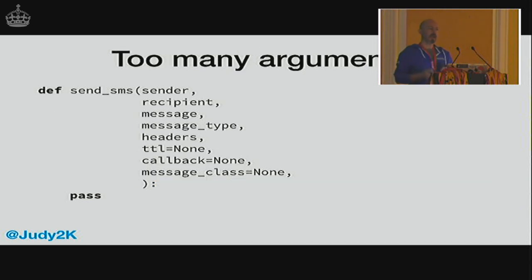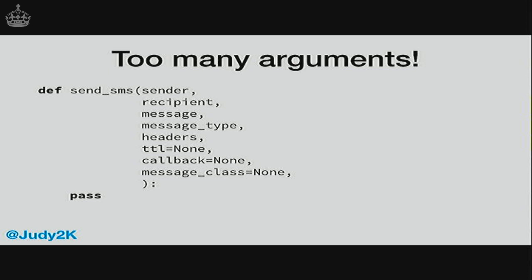I apologize for skipping around a lot. We are trying to get through a lot of stuff very quickly. Here is a function with too many arguments. PyCharm or PyLint will both complain about this function because there's just too much data going in there.